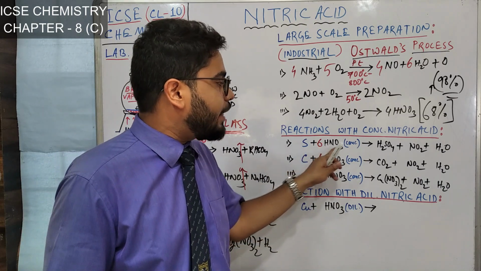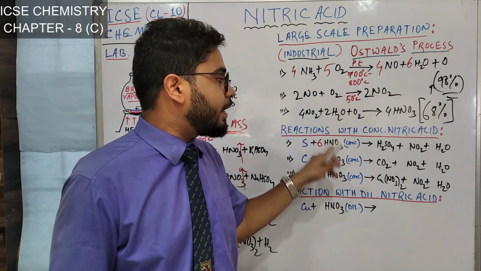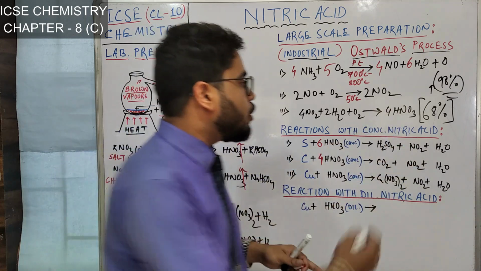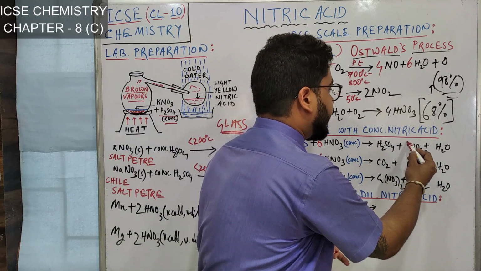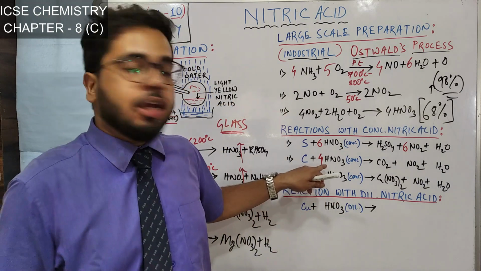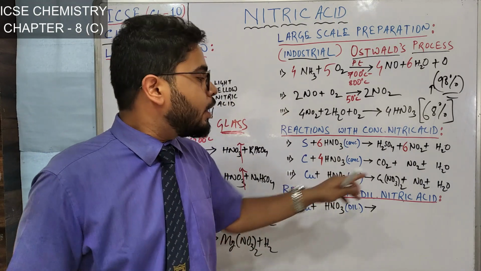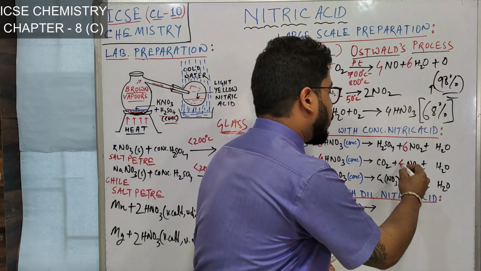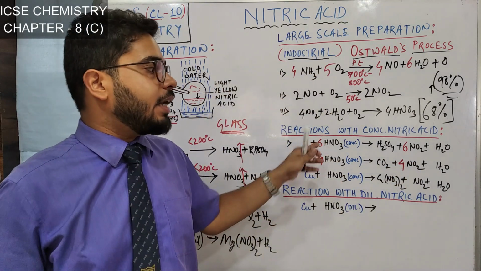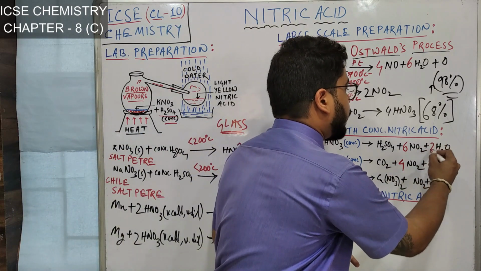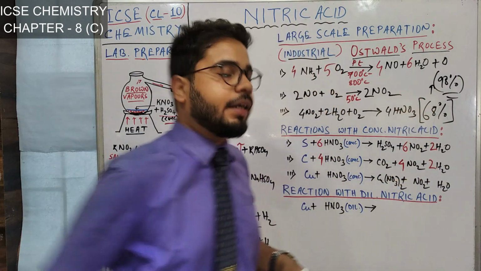On the reactant side you have made 6 HNO3, so 6 nitrogen. Here also 1 nitrogen is there in each nitrogen dioxide, so here also we have to make 6. Here you have made 4 HNO3, so the number of nitrogen atoms is 4, so here you have to bring 4. Now if you check the number of hydrogen atoms, you will see that here it will be 2 water, here also it will be 2 water.